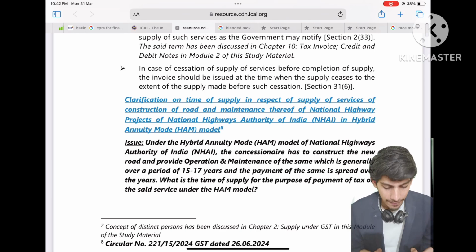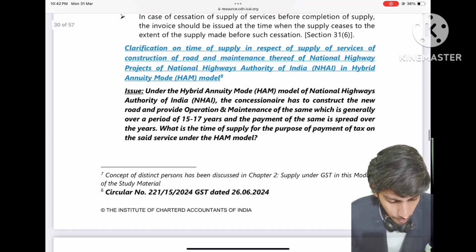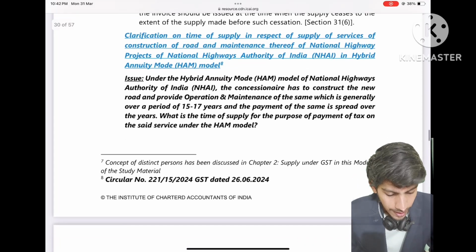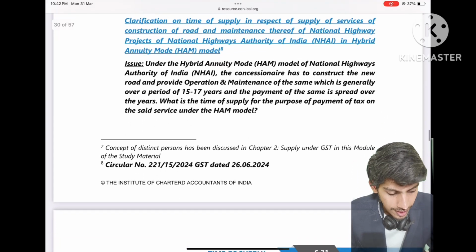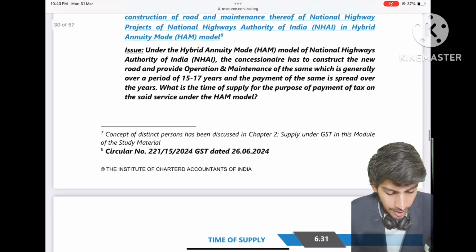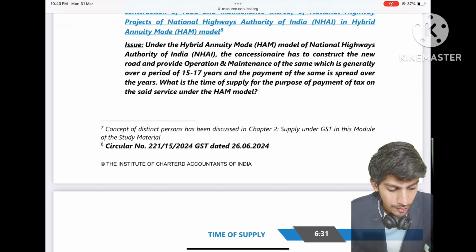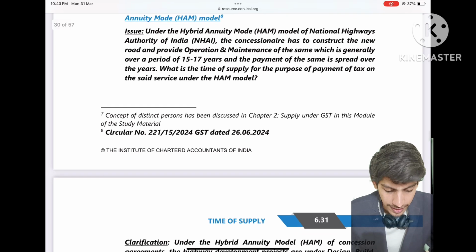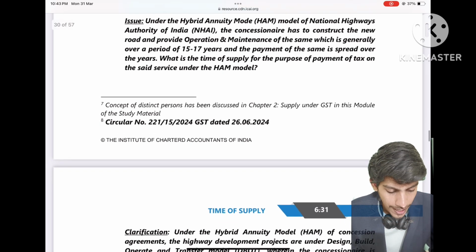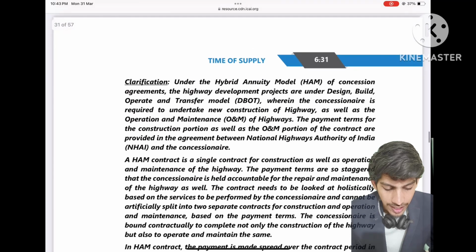So government has clarified, under the hybrid annuity model of NHAI, the concessionaire has to construct the new road and provide operation and maintenance of the same, which is generally over a period of 15 to 17 years, and the payment of same is spread over the years. What is the time of supply for the purpose of payment of tax on shared service under HAM model?